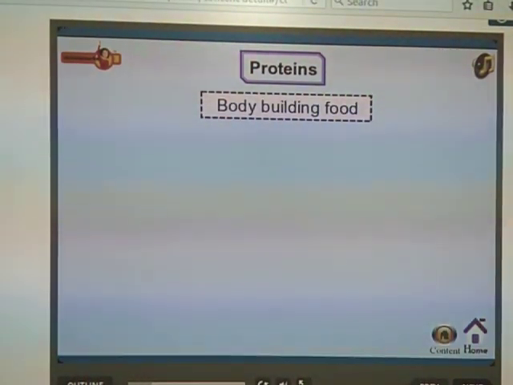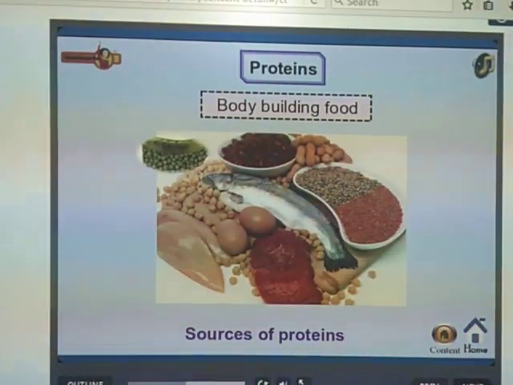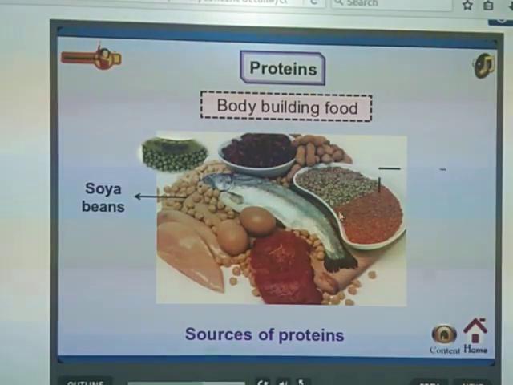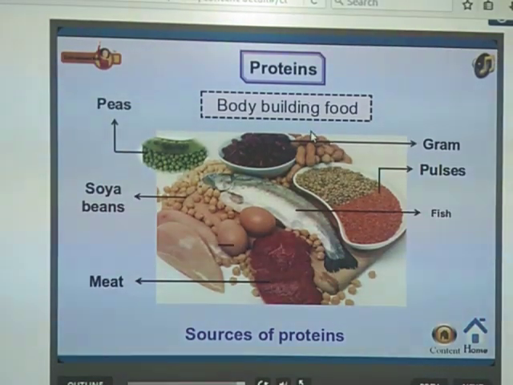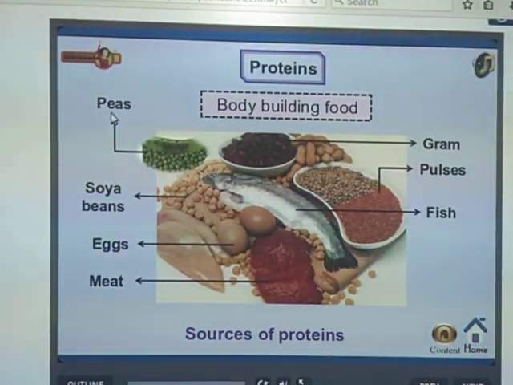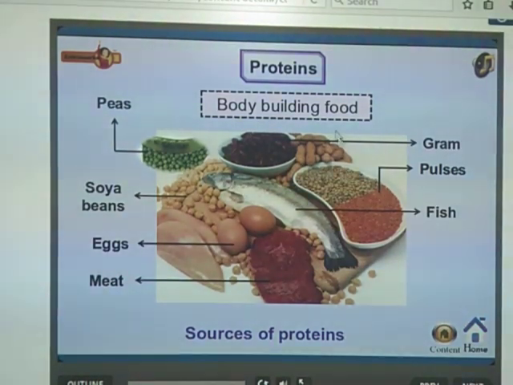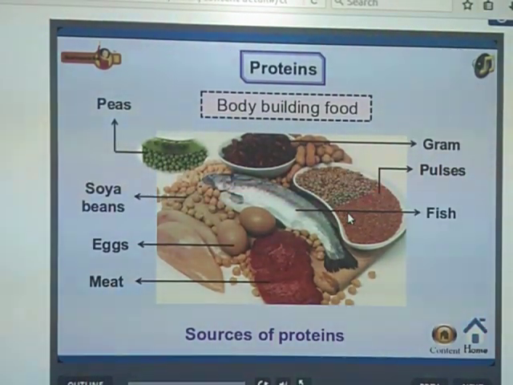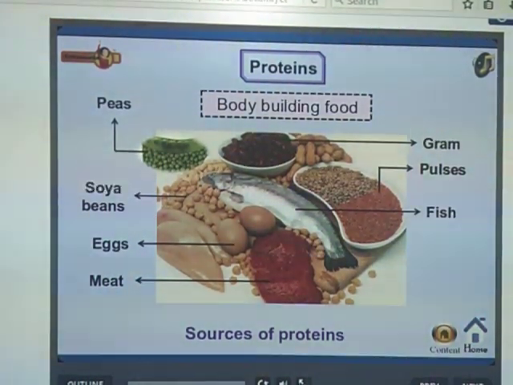So, proteins. Next we will discuss another nutrient, that is proteins, the body building food items. So these proteins are the body building nutrients. Some sources of proteins are peas, soya beans, eggs, meat, fish, pulses and grams. Proteins are body building food items, which also help the growth and development of our body, and protect our body.